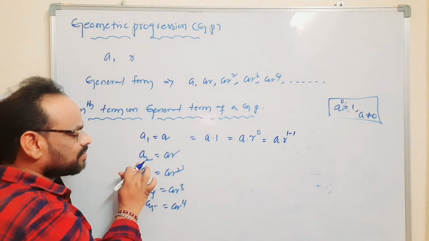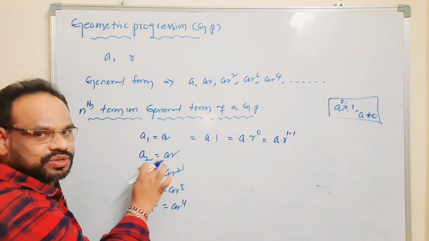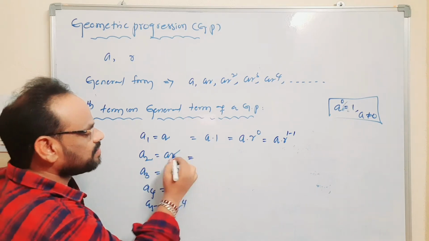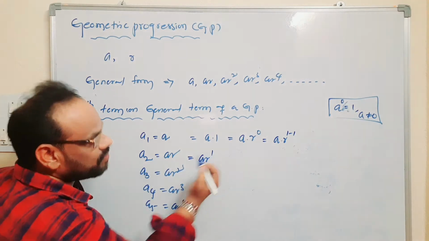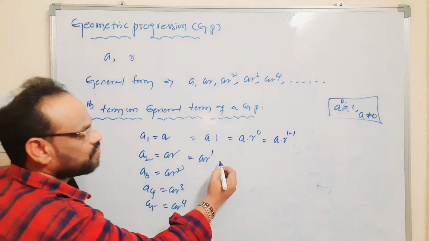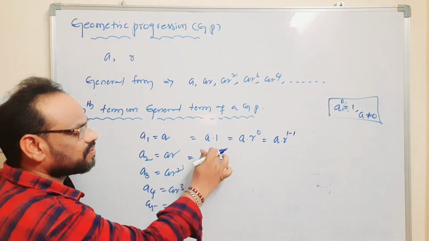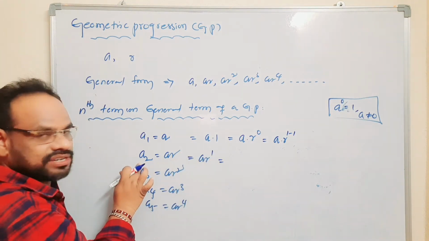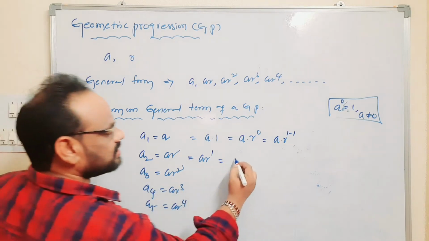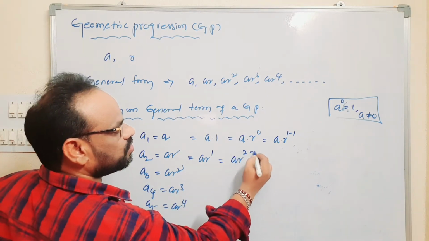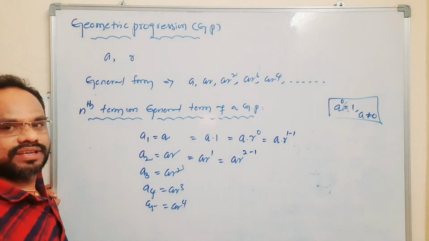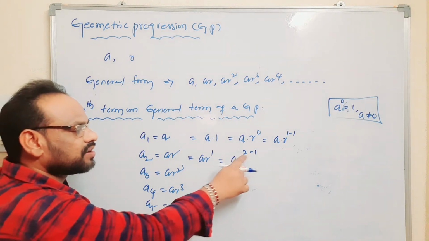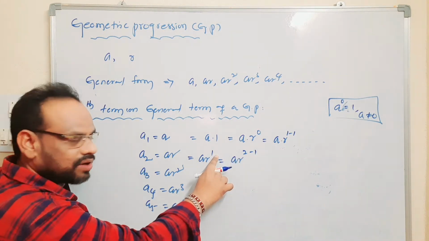And the second term, observe here, A2 is equal to AR. AR is nothing but AR power 1 only. So AR power 1 can be written by the position of the second term as AR power 2 minus 1. AR power 2 minus 1 is nothing but AR power 1 only, since 2 minus 1 is 1.